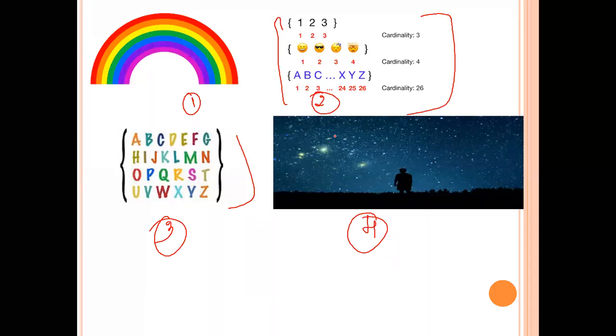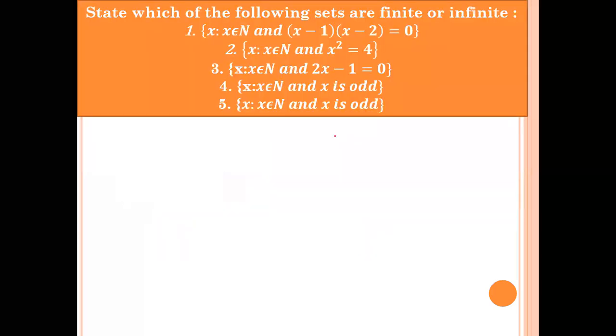Okay, so you know the definition of finite set and infinite set. Moving on. Now can anyone tell me the answers for these questions? Which of the following sets are finite or infinite? So we'll start with the first one. What is the set? Set of all x such that x belongs to N and (x minus 1)(x minus 2) is equal to 0.